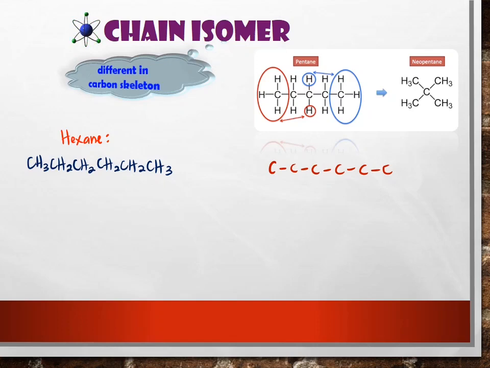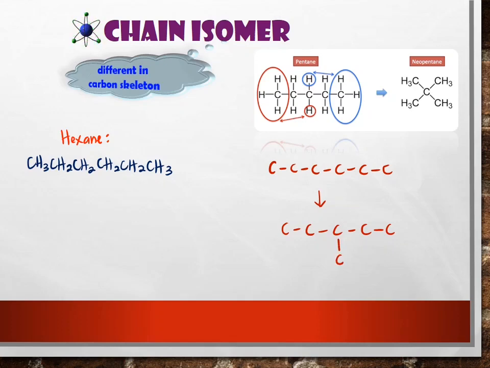Then we just move one of the carbon to become a branch like this. So from 6 straight chain carbon, it becomes only 5 carbon, and one of the carbon we make a branch. You can put it either at carbon number 2 or carbon number 3. For example, I put it at carbon number 3 like this.